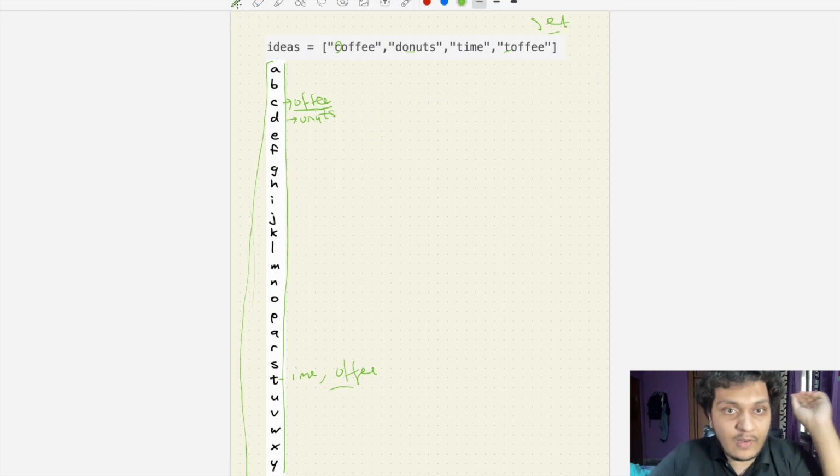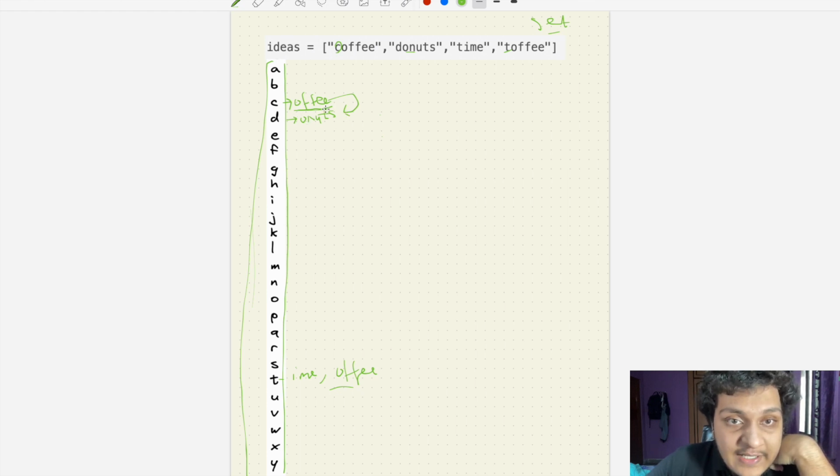So see, we have coffee here. So what we'll do? We will go and search here. Is any word here the same? So we can say here is coffee and here is donut. So we can say there is not a single word which is the same. So what I will do here? I will just say what is the size here. Size is equal to 1, and we don't have any same, so we will not do minus here. Same is 0 here.